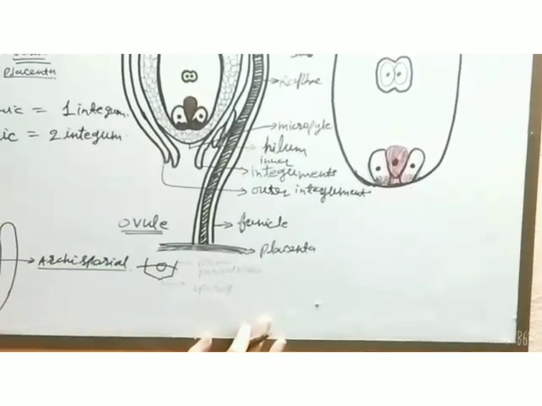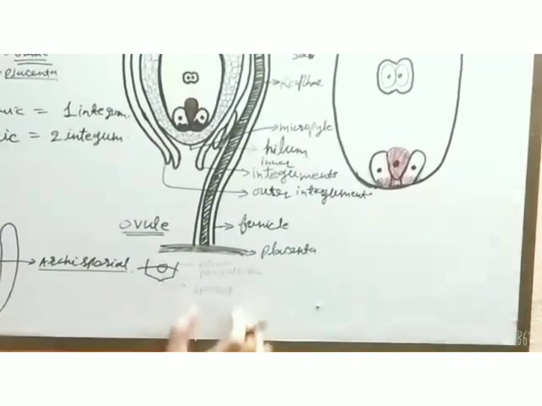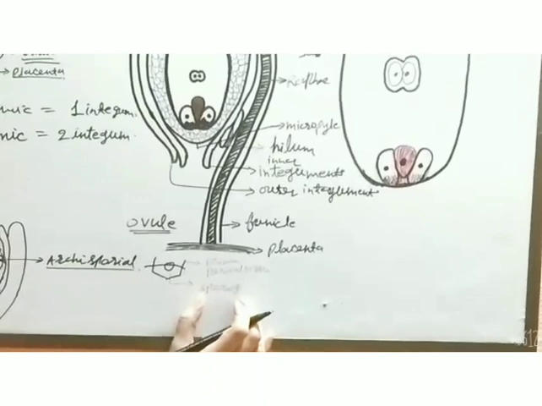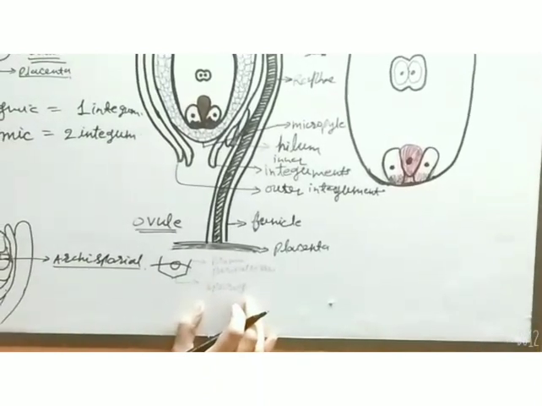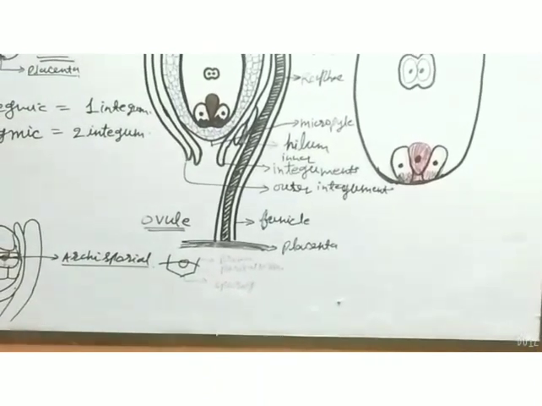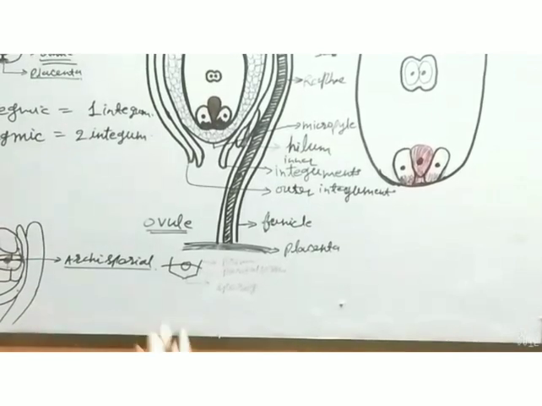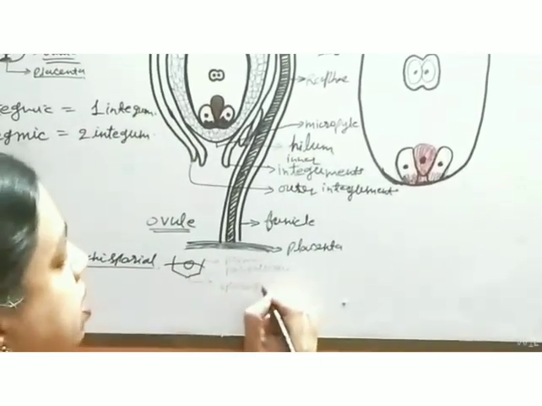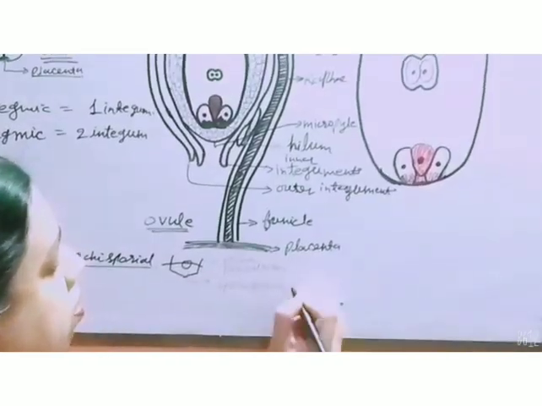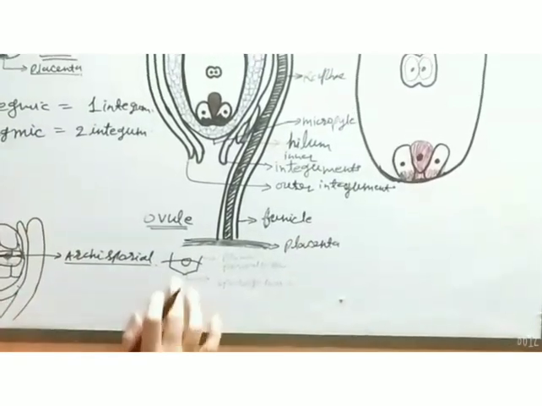We studied the same thing in microsporogenesis, in which the sporogenous tissue was in the pollen sac, which is responsible for the formation of the microspore mother cell. Here also the sporogenous tissue is there.